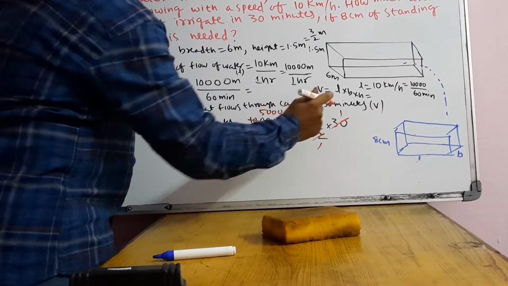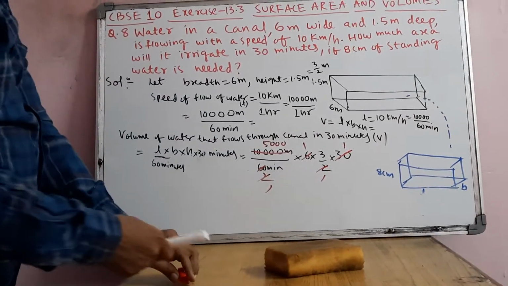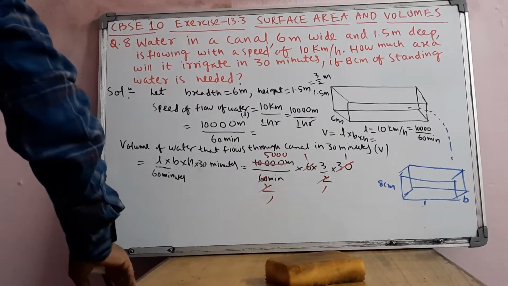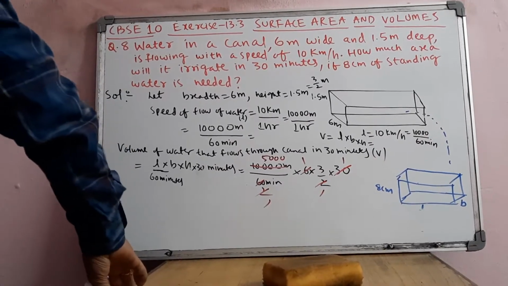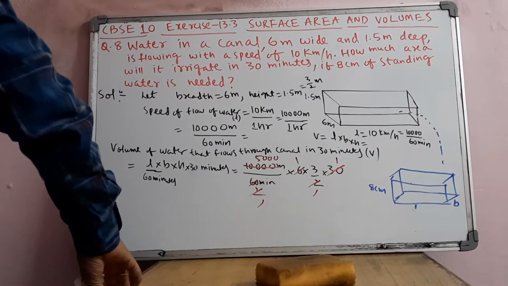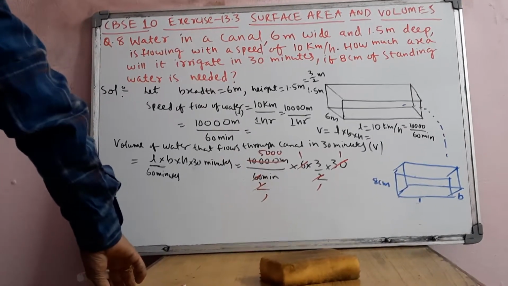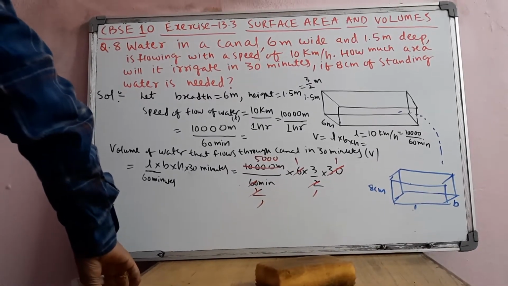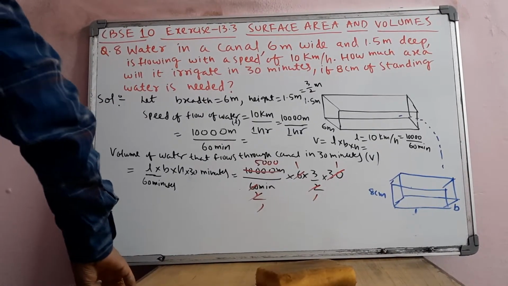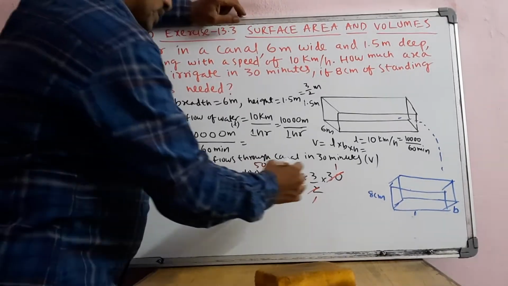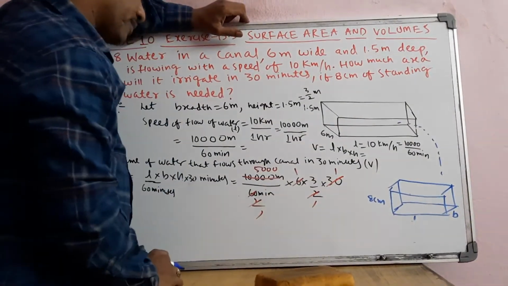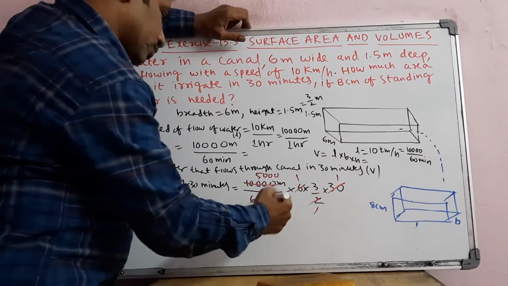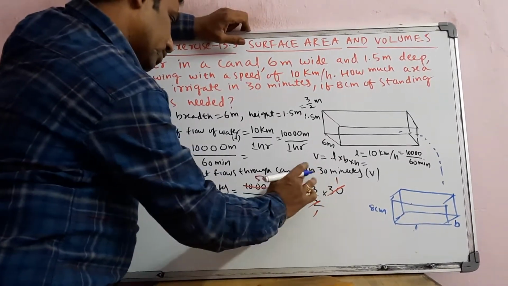So 5,000 into 3, how much volume are you getting? 5,000 into 6 into 3 by 2 into 30. Here you are taking for 60 minutes. So what will happen if you cancel it? You will get like this. See here, 10,000. See, 3 1 ja, 3 2 ja. Okay, so 2 1 ja, 2 2 1 ja, 2 3 3 ja.